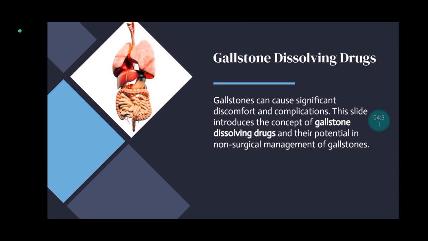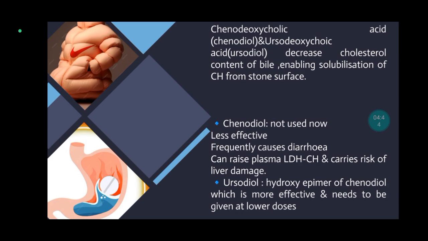Then we will discuss about gallstone dissolving drugs. Gallstones can cause significant discomfort and complications. This slide introduces the concept of gallstone dissolving drugs and their potential in non-surgical management of gallstone. Chenodeoxycholic acid and ursodeoxycholic acid decrease cholesterol content of bile, enabling solubilization of cholesterol from stone surface.